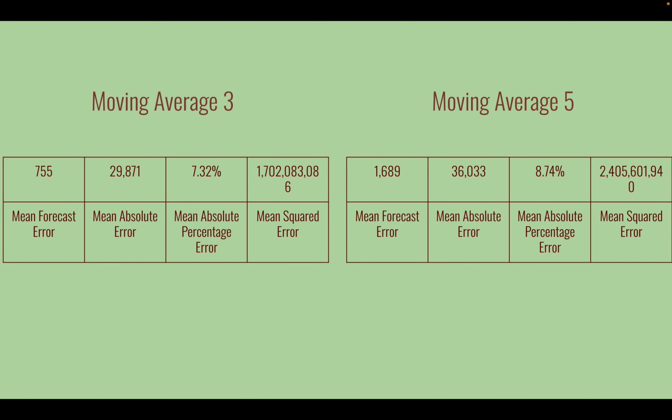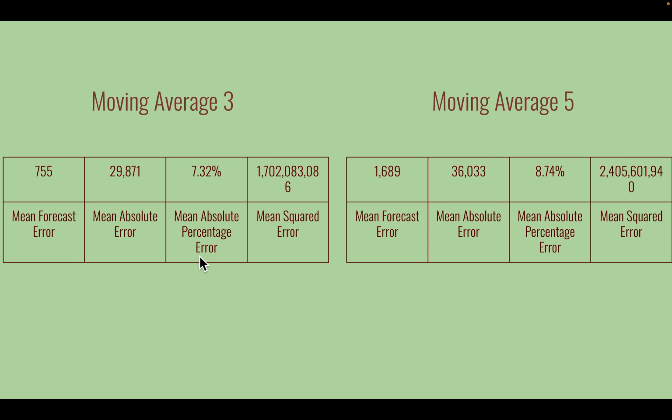So these are my results for the moving average 3 and 5, and these are both forecasting methods. For the moving average 3 and 5, you take the averages of the previous 3 months' totals, and that is your estimate for November's totals and visitors. So here you take the past three months' totals and average it, and for moving average 5 you take the past 5 months' totals and average it.